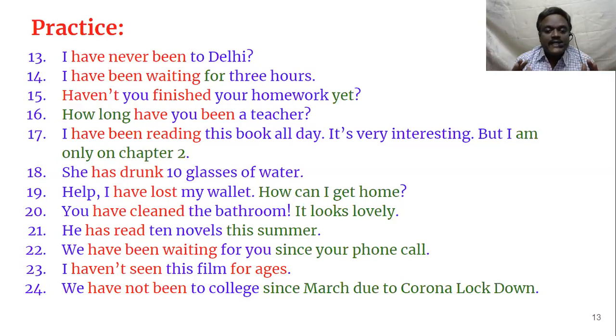So we don't know exactly at what point of time this has started, but we know the period of time, for 10 years, that is a period of time. So whenever there is a period of time, we have to use for.